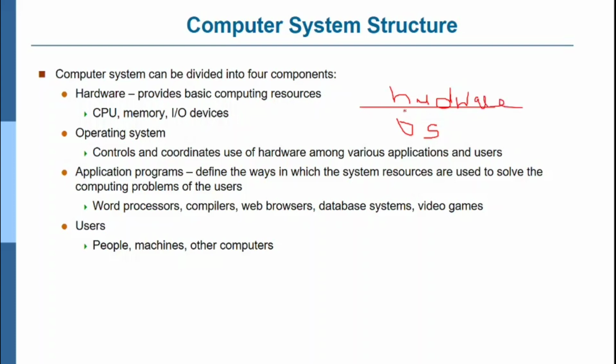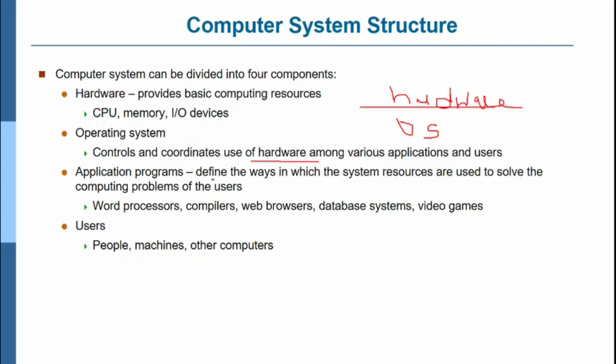So, to communicate between the operating system and the hardware, there will be device drivers, that is a program to communicate between these two. The operating system is an intermediator between the hardware and the application program. Any device that wants to communicate, like the printer or the mouse, needs the operating system. It controls and coordinates the use of the hardware among various applications and users.